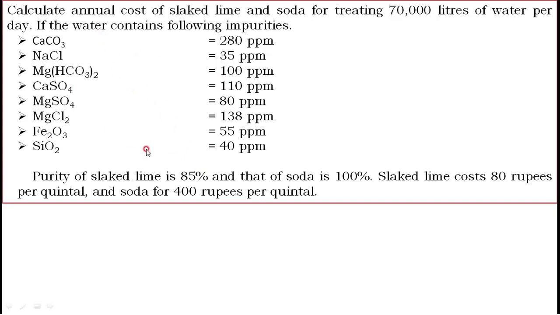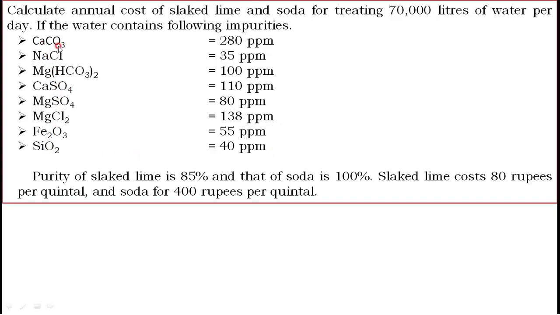Now look here. This problem belongs to softening. Softening means we need to remove hardness. You can see this NaCl is not a compound which causes hardness. Therefore, in the lime soda process, NaCl will not come into the picture, and in this data it is given extra. Ignore this NaCl 35 ppm. Then Fe2O3 and SiO2, again these two will not cause any hardness in the water, and we are not going to remove them by the lime soda process. Therefore ignore these two also.